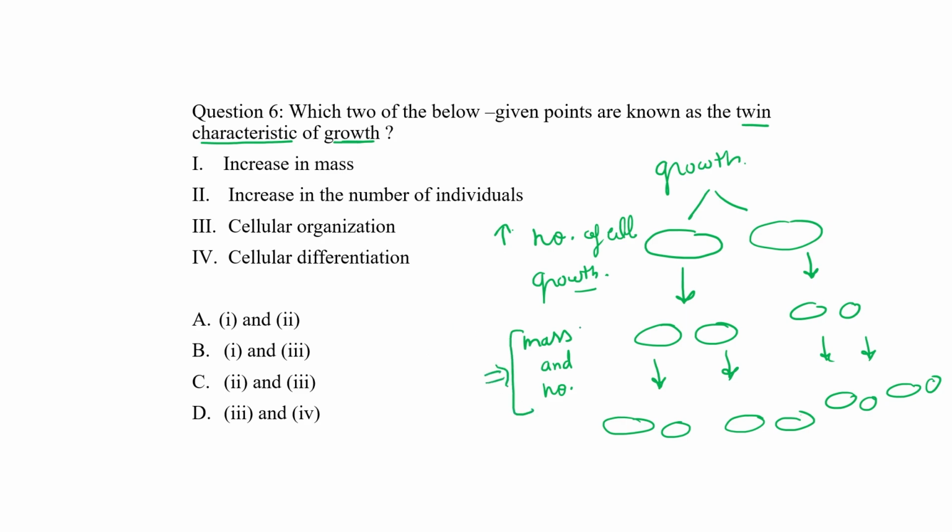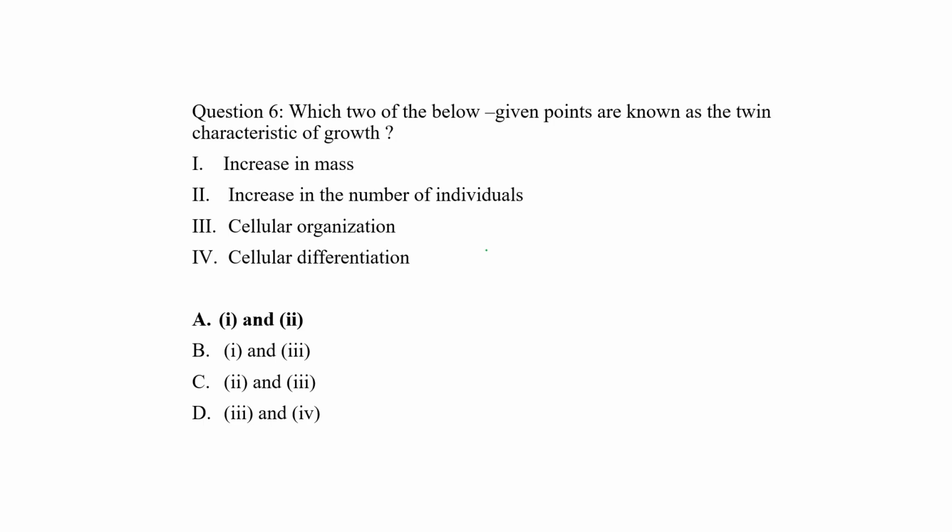So that's why increase in mass and increase in number, these two are the twin character of growth. Okay, so choice number 1 and choice number 2, these two comes under this category, twin characteristic of growth. So out of these four, choice number A would be the correct answer. Increase in mass and increase in number of individuals. Clear?